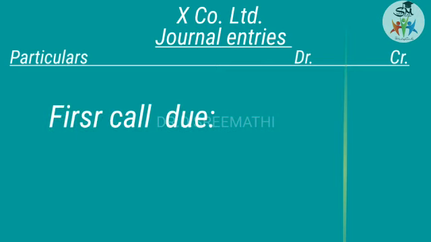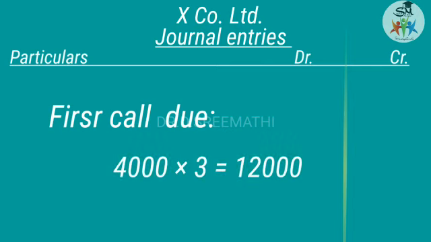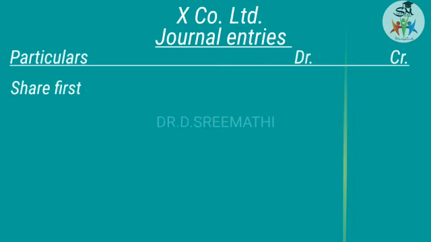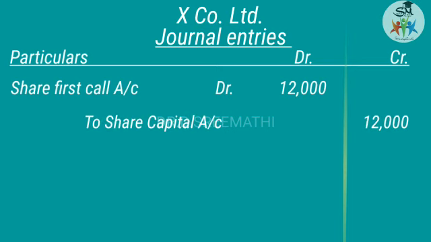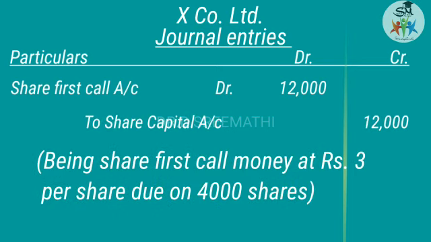Okay, and then first call due. So how much is the first call due? 12,000 rupees. How? 4,000 shares into rupees 3. So share first call account debit 12,000 rupees to share capital account 12,000 rupees, being the share first call money at rupees 3 per share due on 4,000 shares.